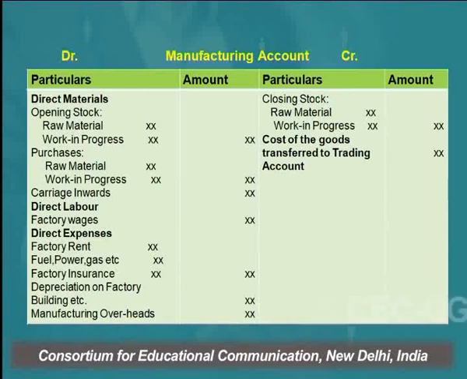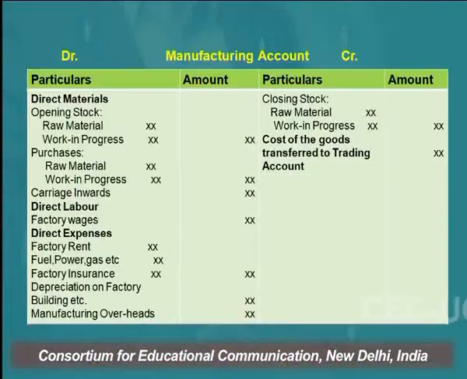All direct expenses which are related with the manufacturing of goods are shown in the manufacturing account. Examples of direct expenses are factory rent, fuel, power and gas, factory insurance, depreciation on factory building, and manufacturing overheads. All these expenses are shown on the debit side of the manufacturing account.